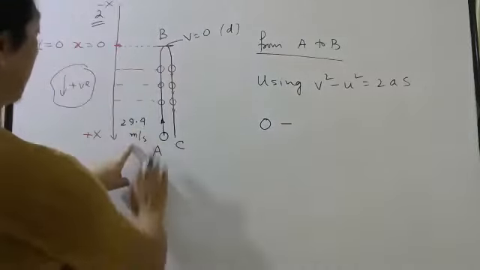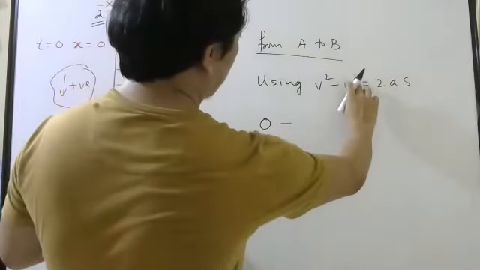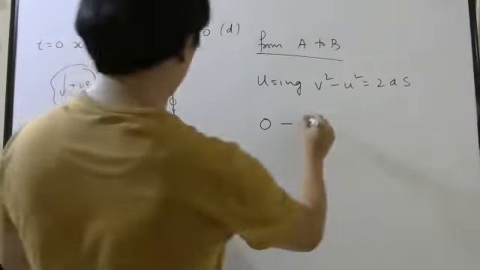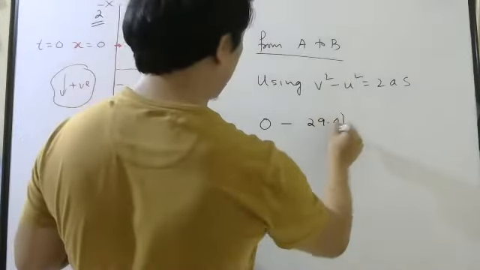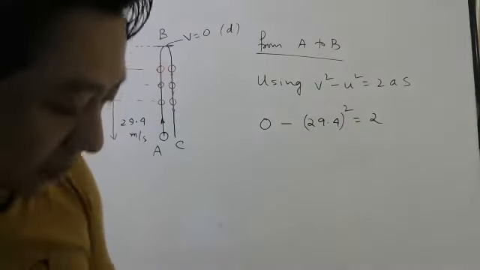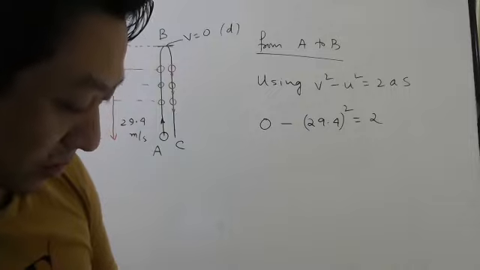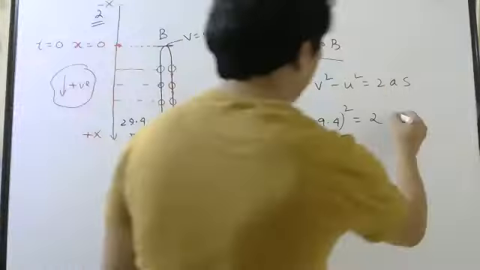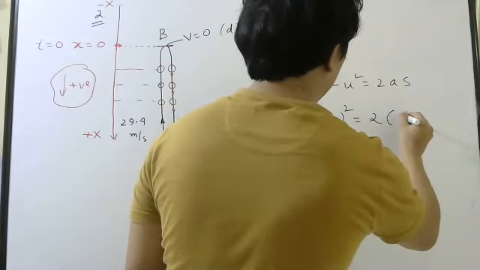Initial velocity is upward, but square is there. When square is there, it doesn't matter whether it is plus or minus. So it will be 29.4 square. This time they have not told us acceleration is 10, so we have to write 9.8 downwards.